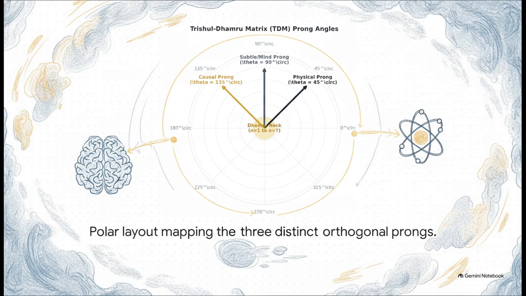Okay, picture this. The matrix maps reality across three distinct orthogonal vectors that all converge at a central singularity, which the paper calls the Dhamru neck. First, you've got the physical prong, sitting at 45 degrees. That represents our tangible 3D biological world. Then, acting as the central axis at exactly 90 degrees, is the subtle or mind prong. And finally, parked at 135 degrees is the causal prong, which governs the unseen, latent dimensions. It's kind of like a giant cosmic compass.